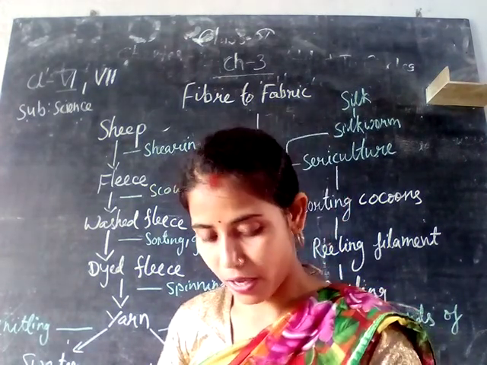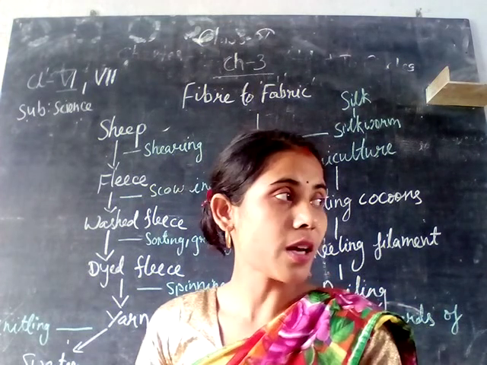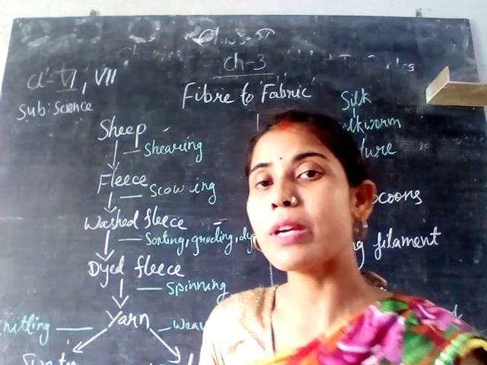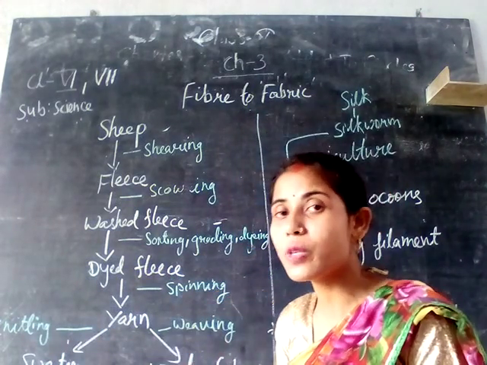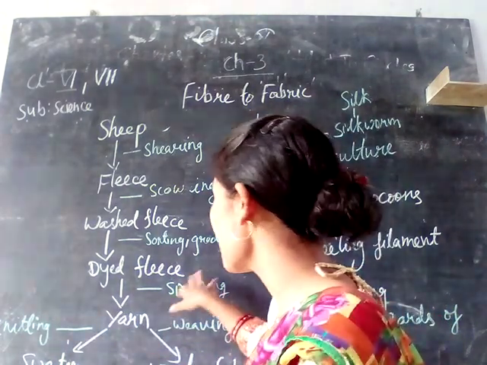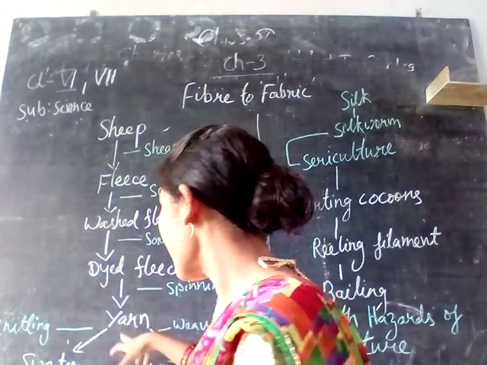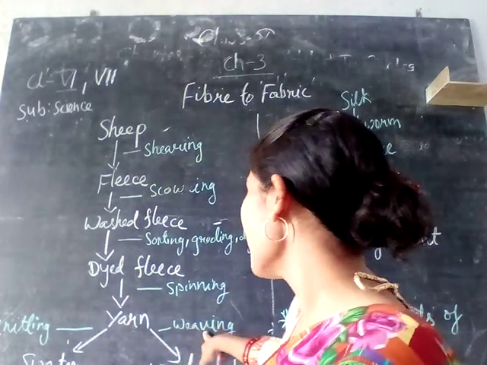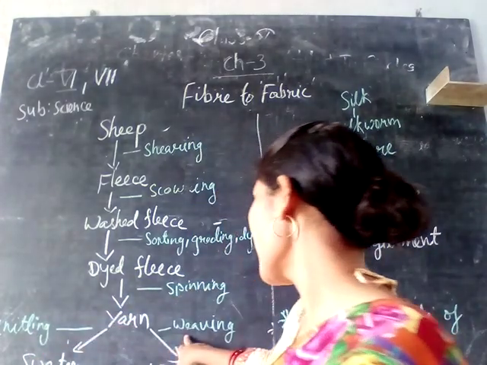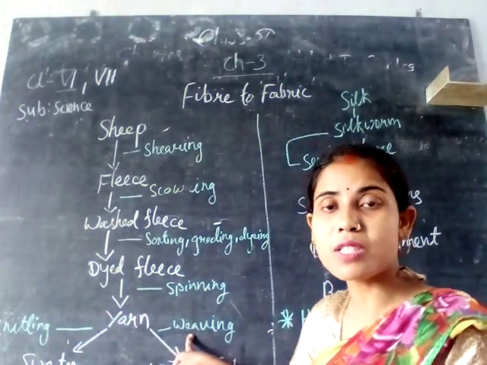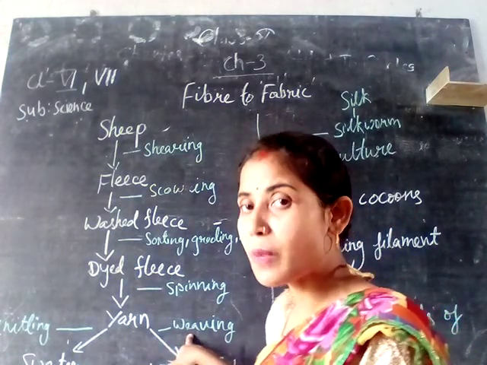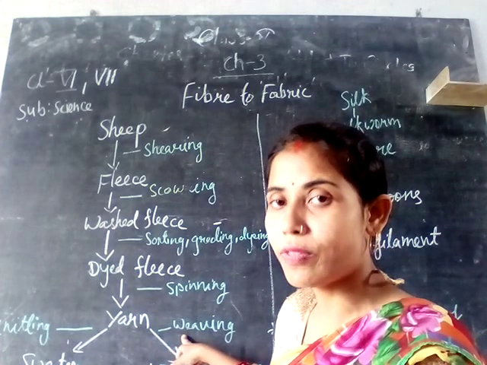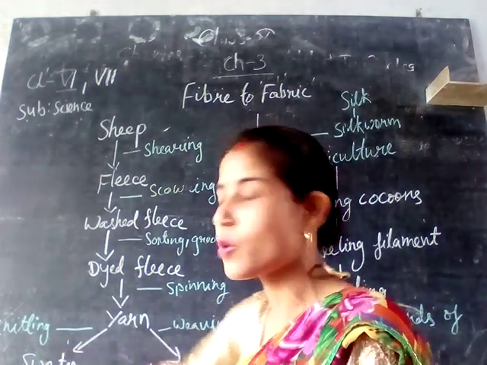I will let you see the various types of fleece, like a ball form. In small bundles it is obtained and then sent to different factories for the formation of woolen clothes. After it has been formed into yarn, that means into bundles, the weaving and knitting process is done. The fiber is obtained in the form of a yarn.